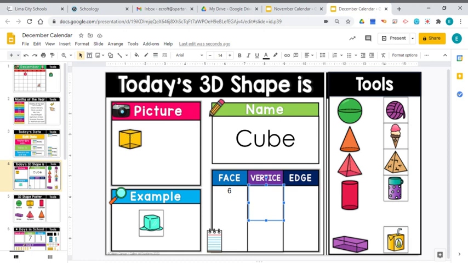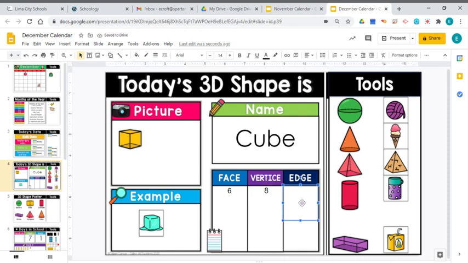So up at the top, on the very top of the cube, we've got 1, 2, 3, 4 vertices. But on the bottom, we also have 1, 2, 3, 4 vertices. So altogether, we've got 4 and 4. We've got 8 vertices altogether. And I'm going to have to make that bigger too. So we have 8 vertices.